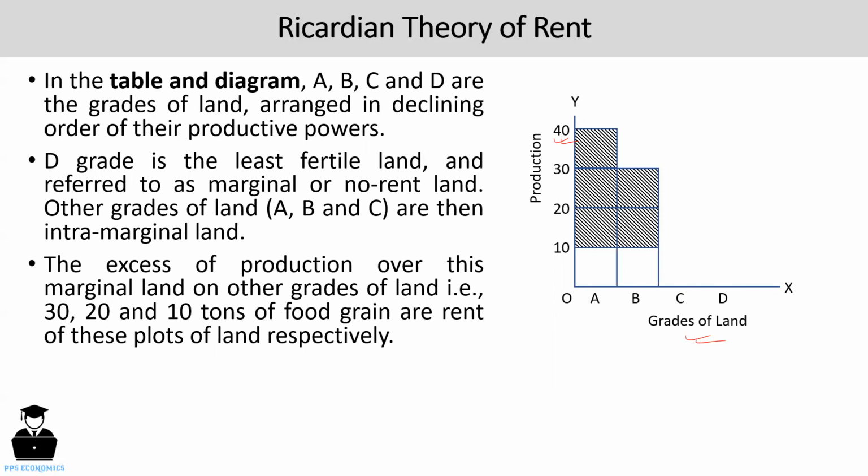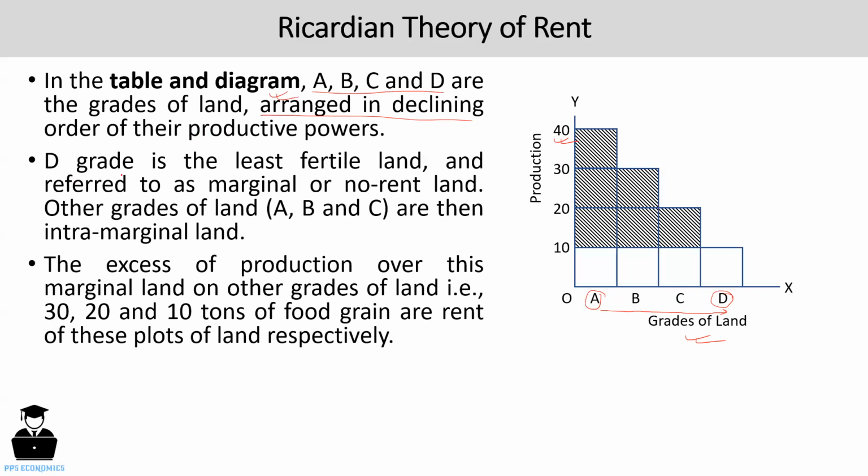Similarly, for the second one, 20 tons is the rent of the B grade of land, and 10 tons for the C grade, and for the D grade of land, there is no rent. Okay, no rent. In this way, we can see in the table and diagram that there are 4 grades of land, A, B, C, D, arranged in declining order of their fertility. That is, A is the most fertile land and D is the least fertile land.